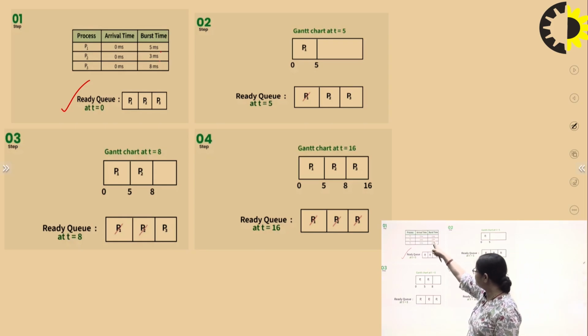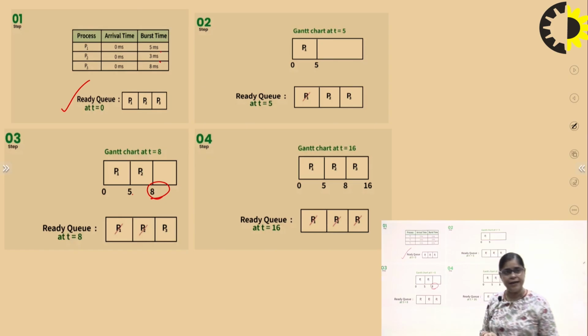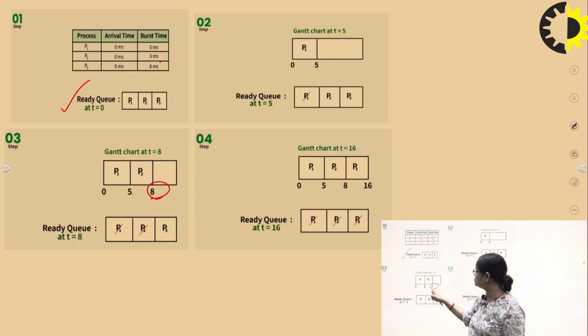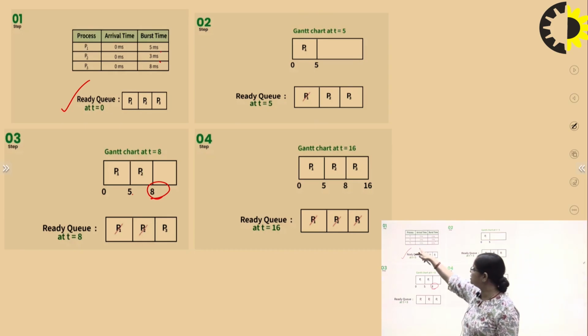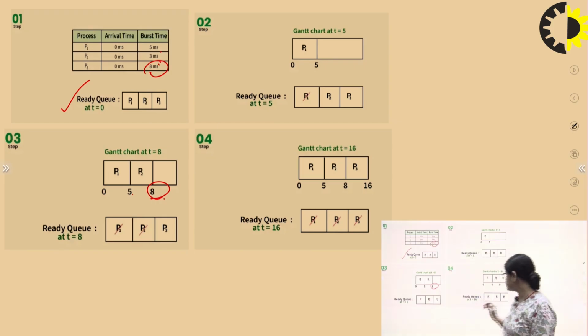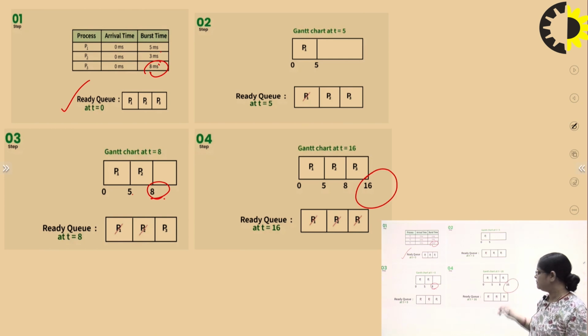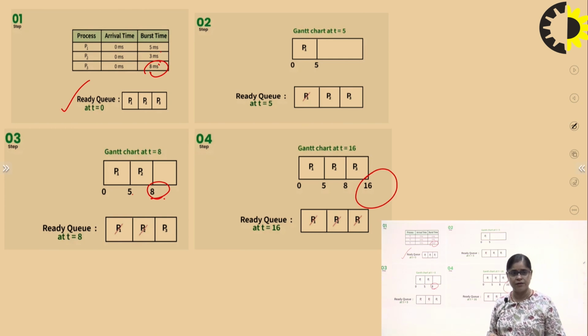After P2 has completed its 3, 5 plus 3 is 8. After 8, P3 will run as soon as P2's burst time is completed. Now 8 plus 8, which is 16, so the completion time will be 16.